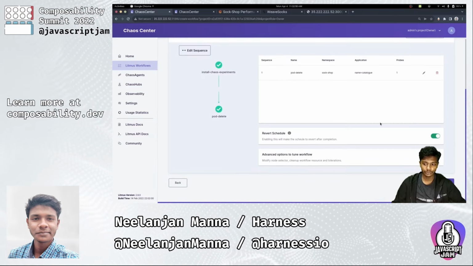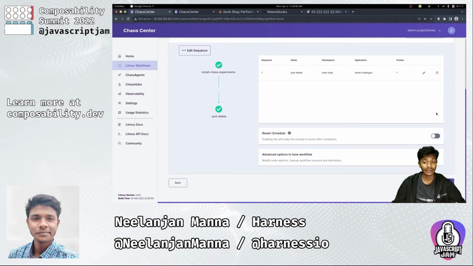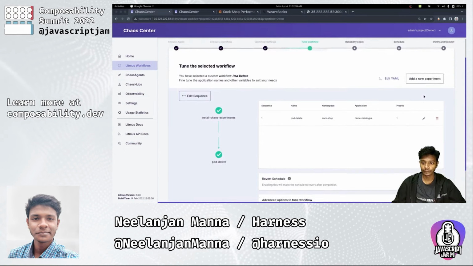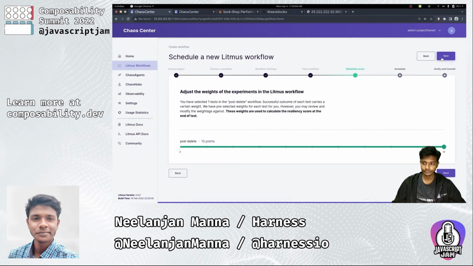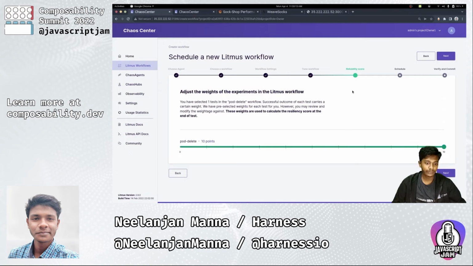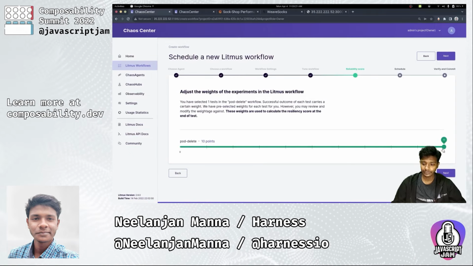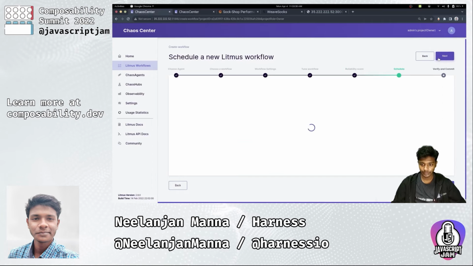We can say finish, and let's put reverse schedule as false, since we would like to see the logs of this experiment once we are done. So let's simply go next, and we are here where we can specify the reliability score of this experiment. What this does is you set a score that you need as part of your final resiliency score calculation. So let us set the weight directly to 10, which will cause us to have full weightage of this experiment. Then we can go next.